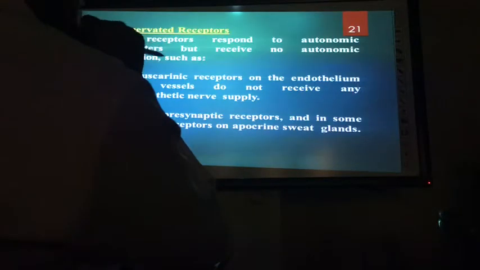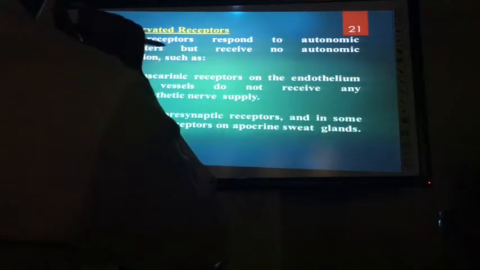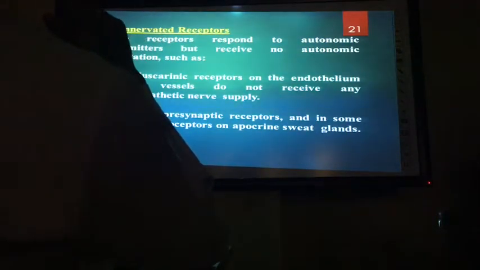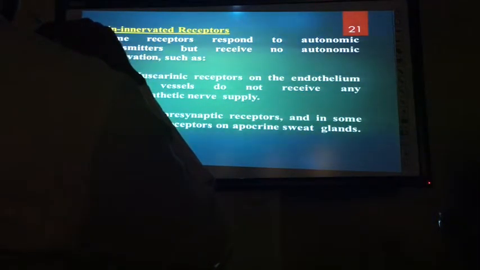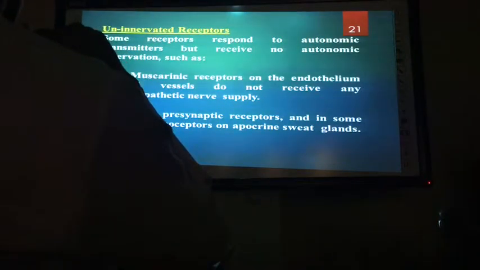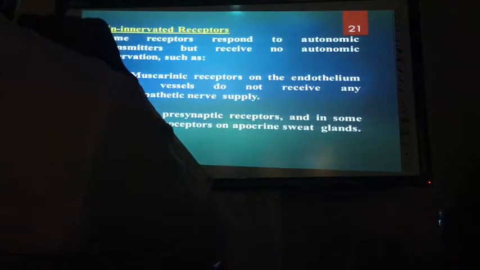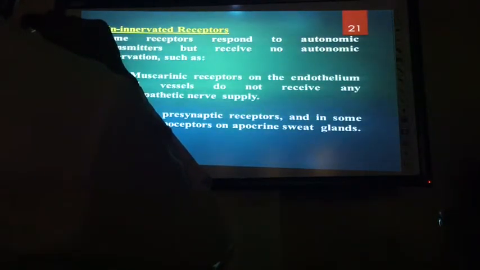Just a reminder, uninnervated receptors. Some receptors have been found to respond to neurotransmitters in the ANS, but have no direct nerve connection. Those receptors are called uninnervated. Innervation means nerve supply, connection. When I say uninnervated, it means no direct connection, but they have the receptors.